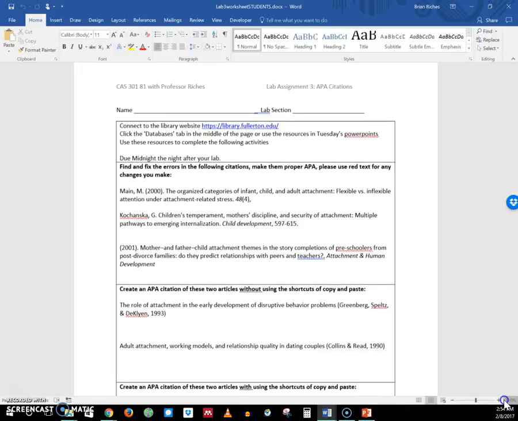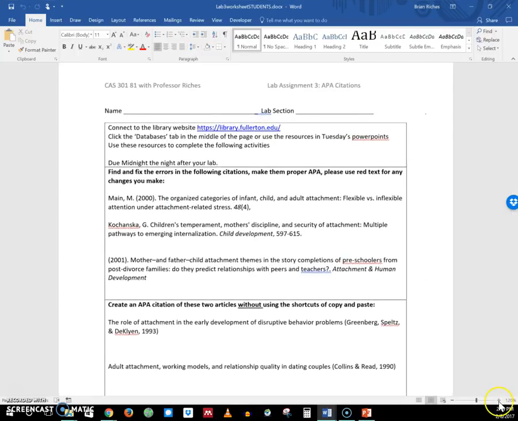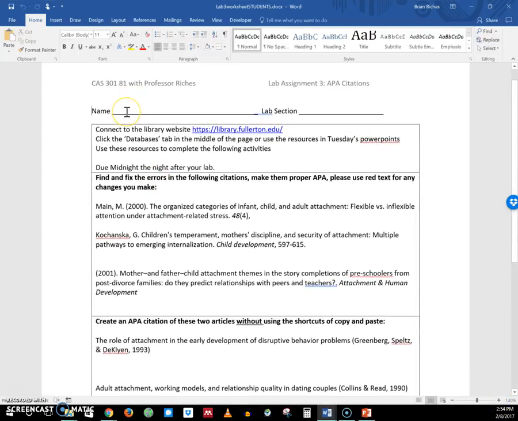So again, if you're doing this in a group, which I don't suspect you will be, but if you are, make sure everybody's name is up here. All right, and it's actually not midnight, it's due at 11:55 the night after your lab, so Thursday night at 11:55, but pretty close to midnight.